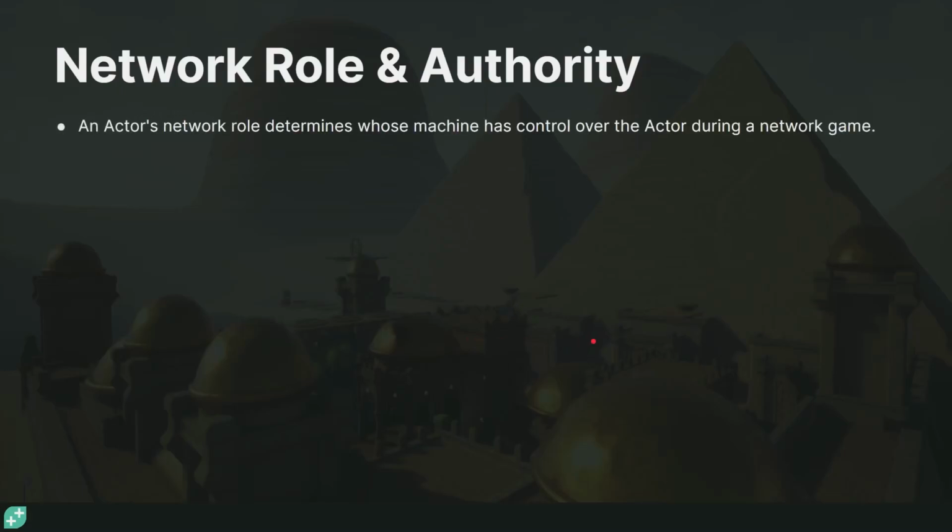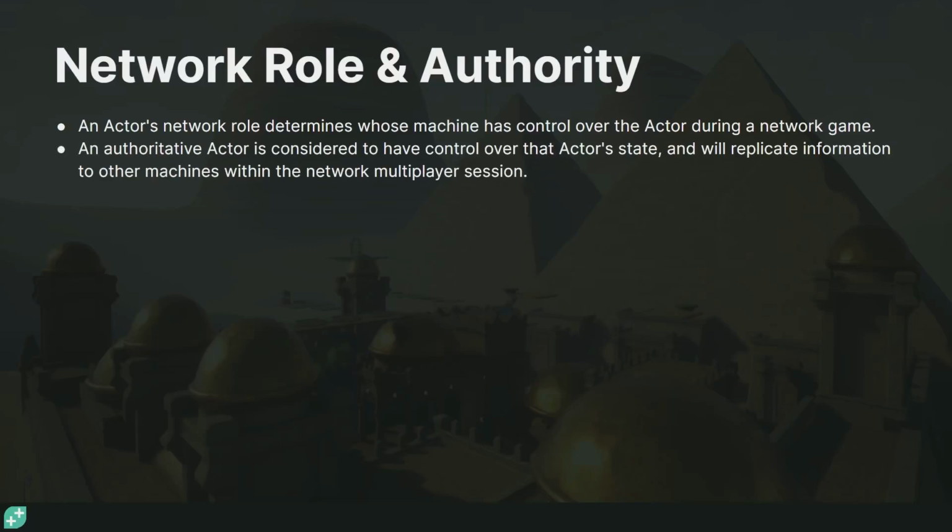So what is the network role? Network role is something that's on the actor class, and it is what determines whose machine has control over the actor during a network game. Because all the actors in the game are being simulated both on the server and on all the clients, who has authority over that actor on what machine is actually something that's important. So the authoritative actor is considered to have control over that actor's state, and it will replicate information to other machines within the network multiplayer session.